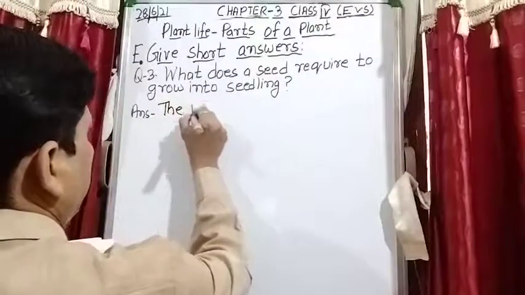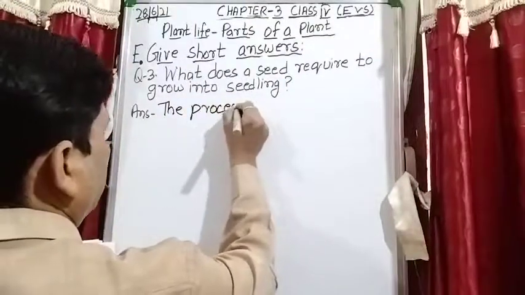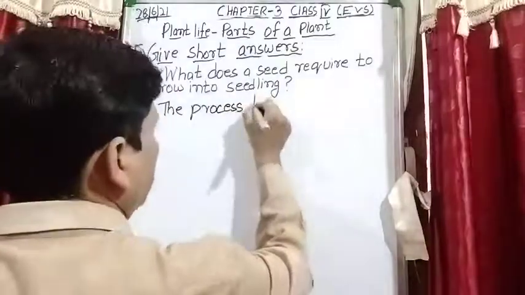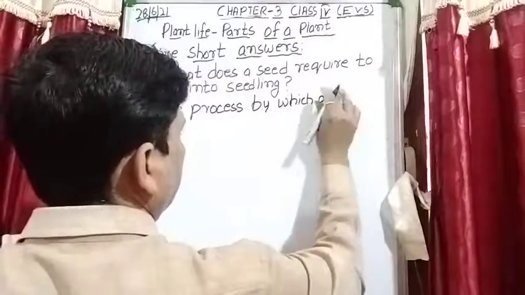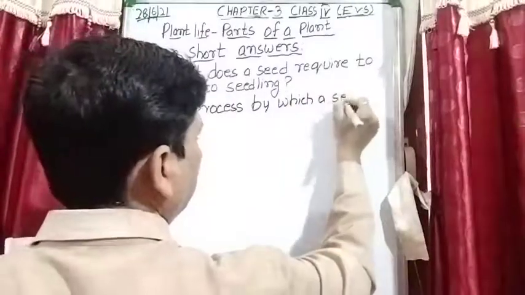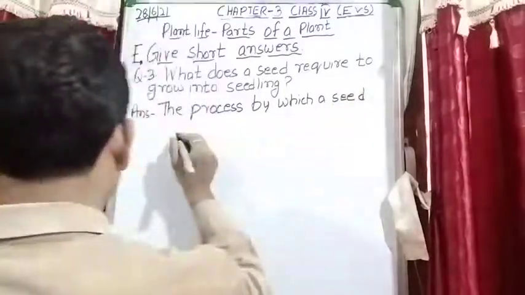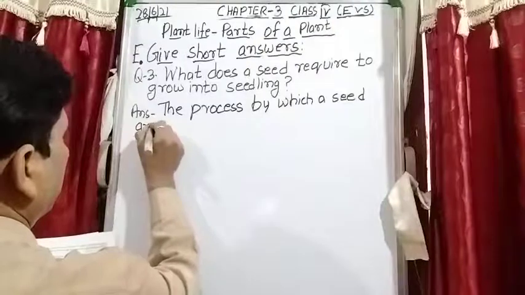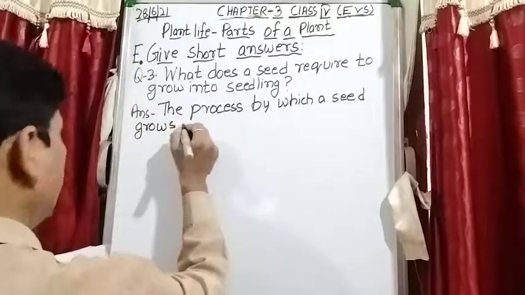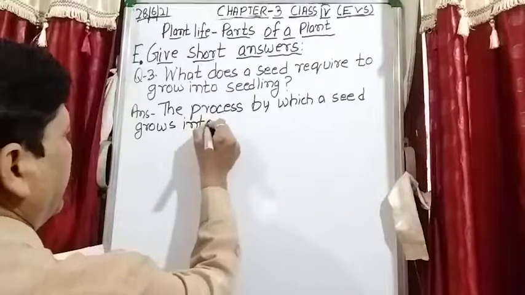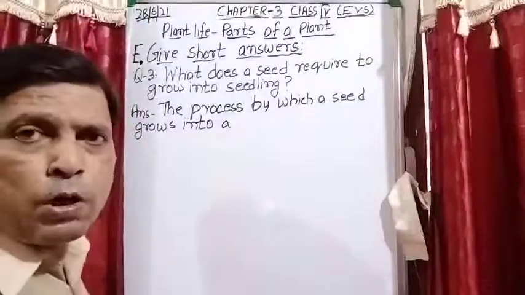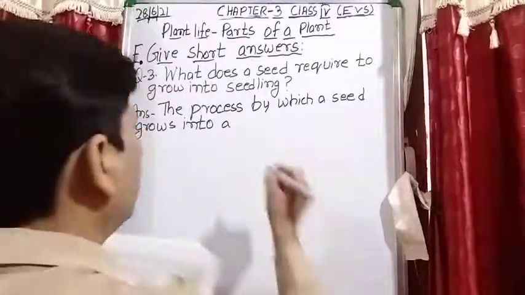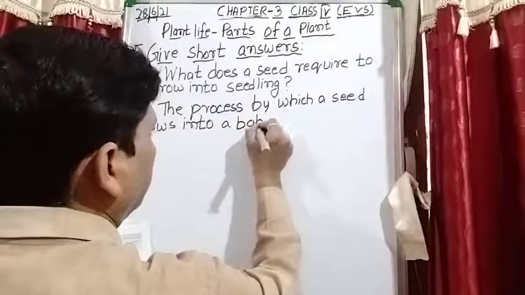Note down: the process by which a seed grows into a baby plant is called germination. आप सीडलिंग भी लिख सकते हो तो भी राइट है, या तो बेबी प्लांट भी लिख सकते हो.